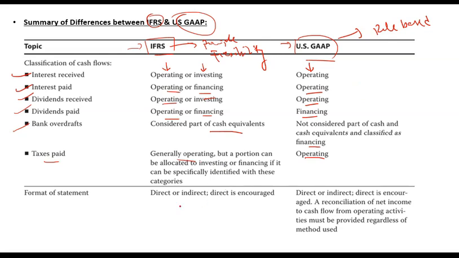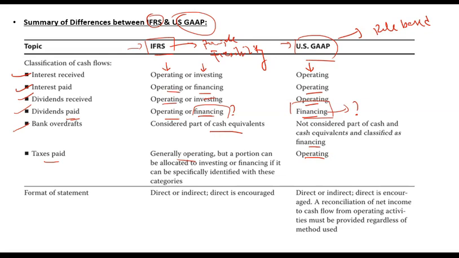So why do you think dividends paid should be a financing activity? Why should it go to financing activity? Why does IFRS say that it can be in financing activity? Why should it not be an operating activity? Yeah, US GAAP. Why does US GAAP require dividend paid to come into financing activities? So why is dividend paid a financing activity?